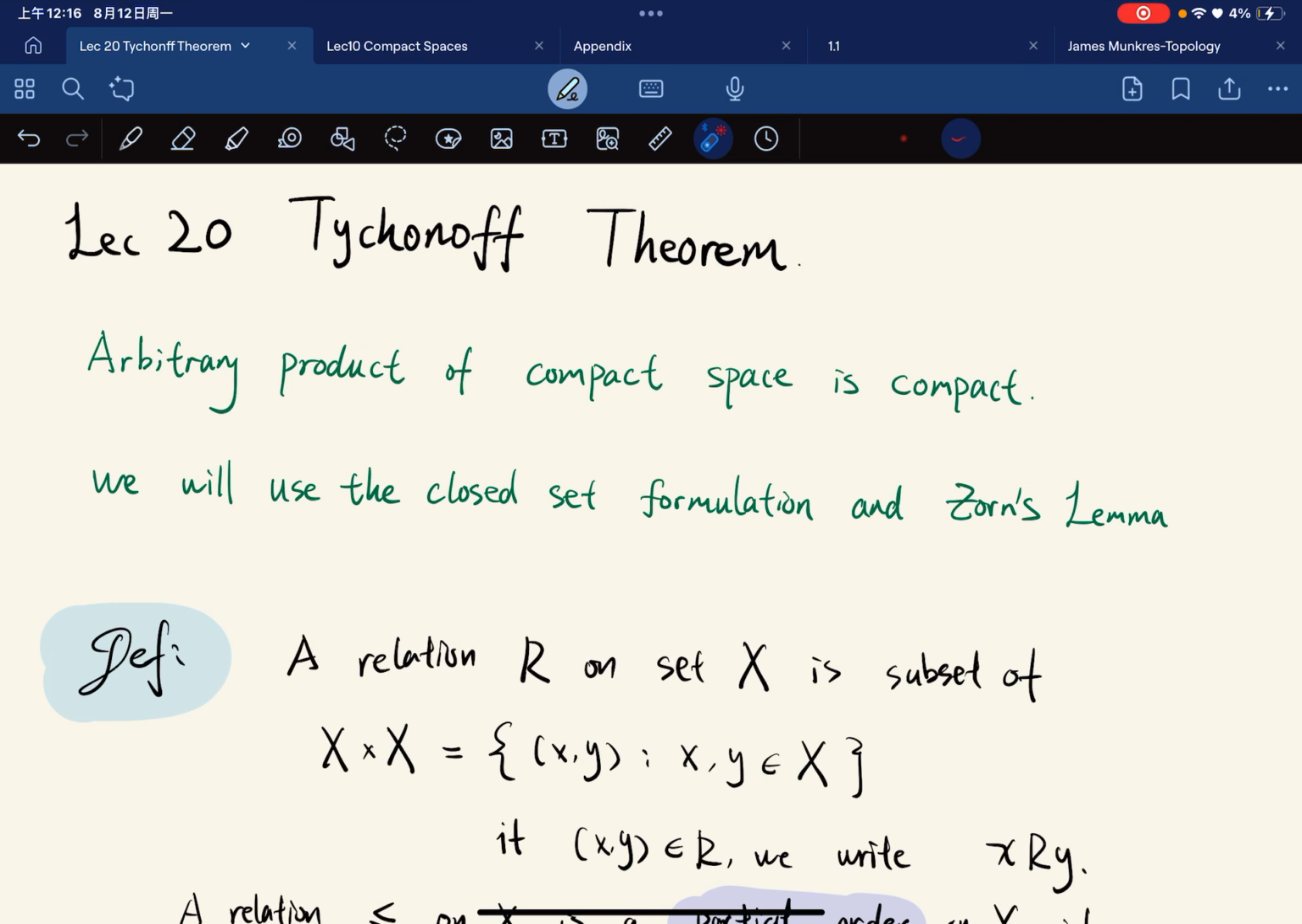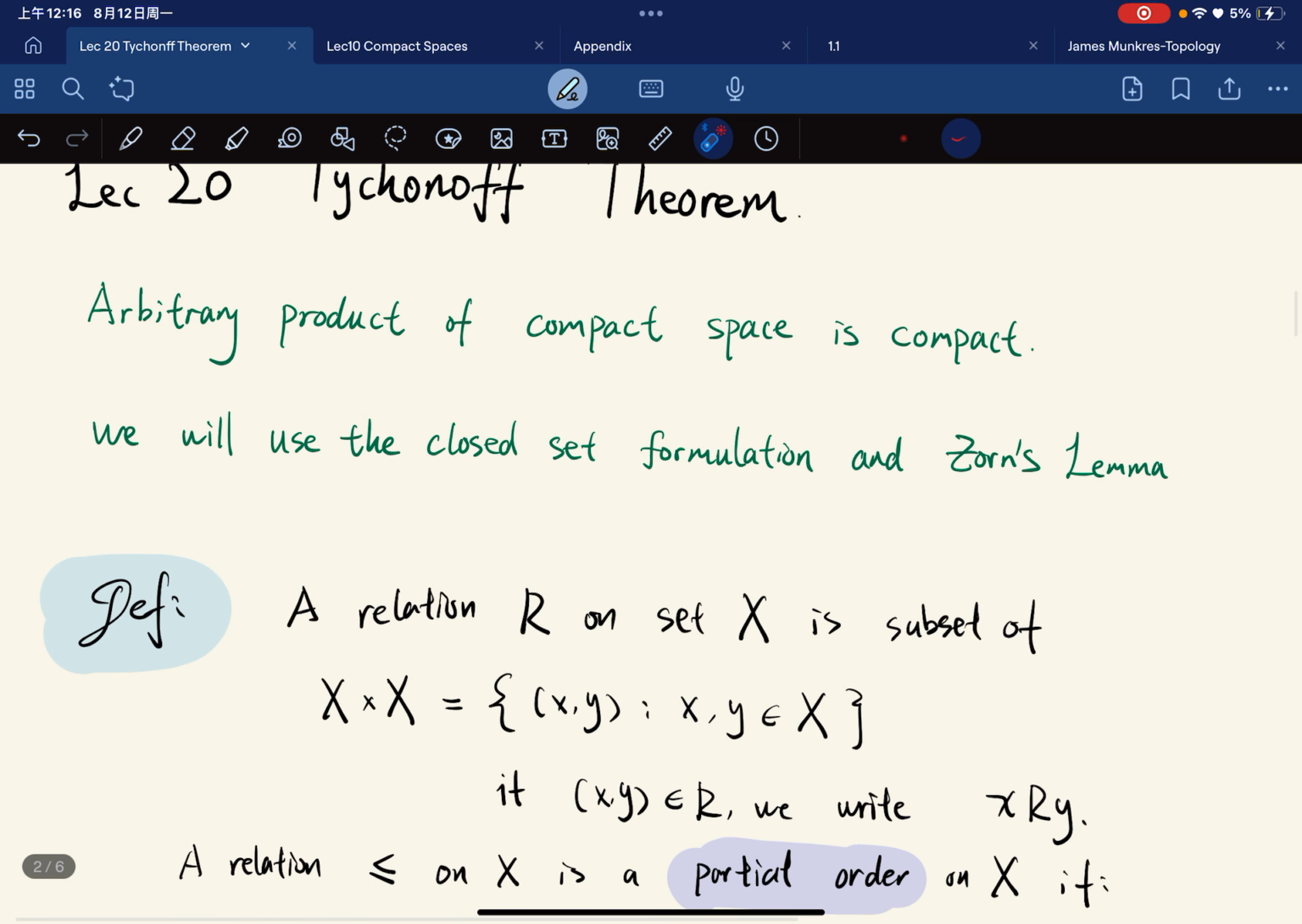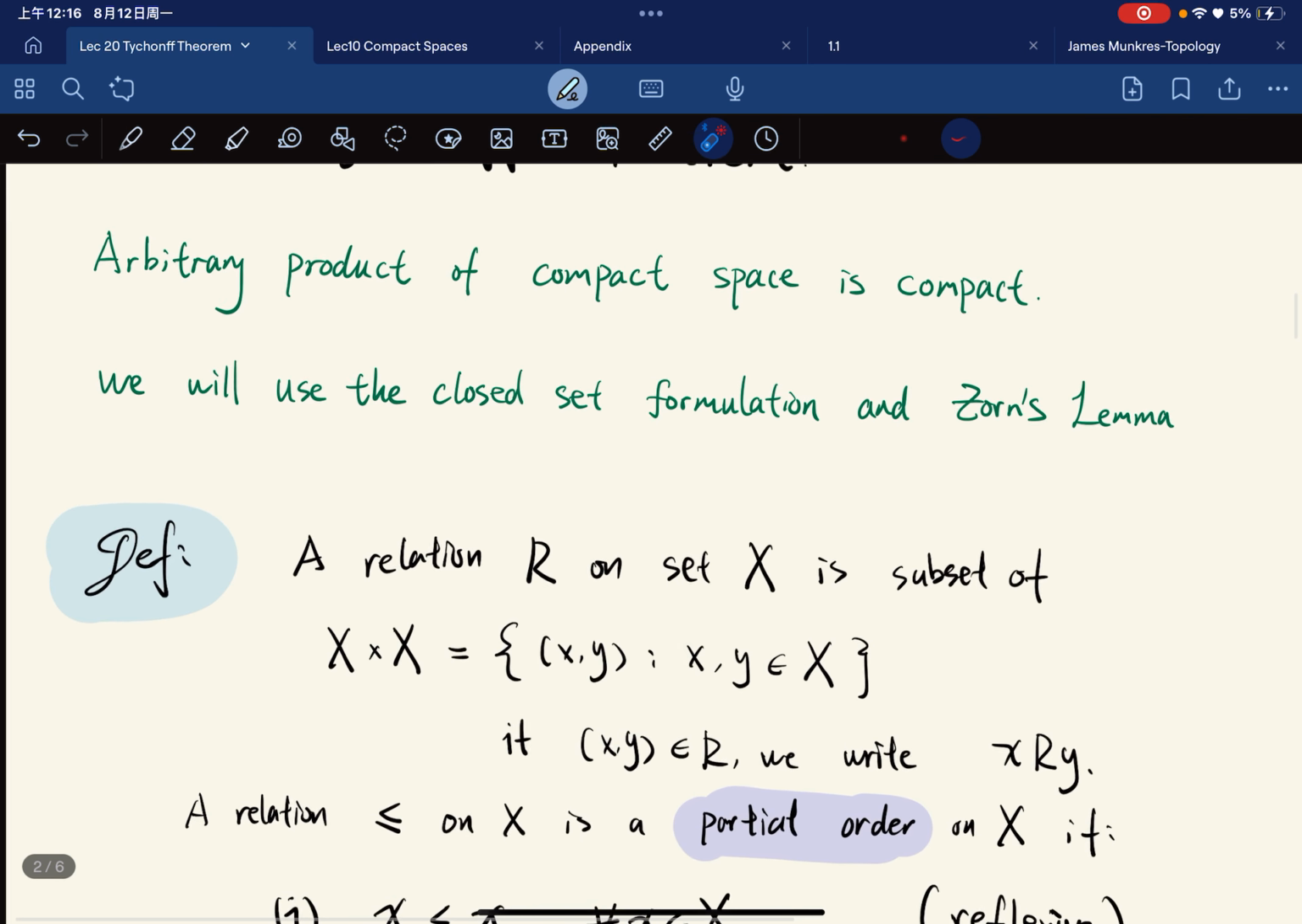Okay, so in this lecture we're going to talk about the Tychonoff Theorem. The Tychonoff Theorem basically states that an arbitrary product of compact spaces is compact. And instead of the open cover formulation, we're going to use the closed set formulation and Zorn's lemma. So before that, for those who do not know what Zorn's lemma is, let me give a short little lecture on Zorn's lemma.